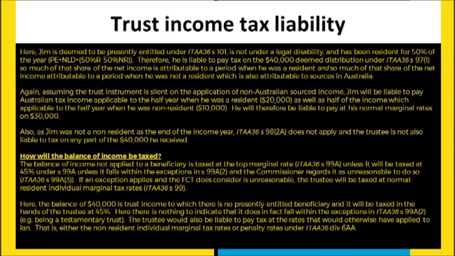And so while this $40,000 of unallocated income is going to be taxed at the top marginal rate, we also need to note here that for one of the taxpayers, the trustee is responsible for withholding their tax and passing that on to the commissioner, and that's Ian, the non-resident minor. In that situation, it's either going to be at his particular marginal tax rates or under the penalty rates in that particular case. I hope this has been